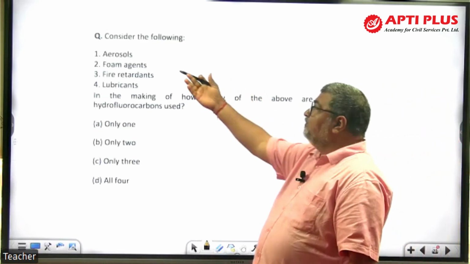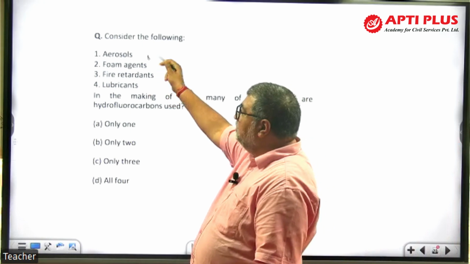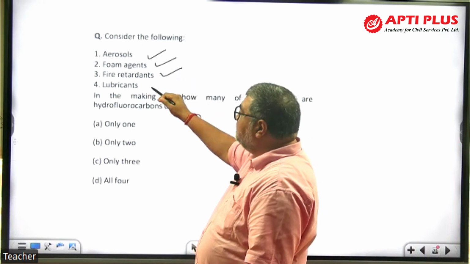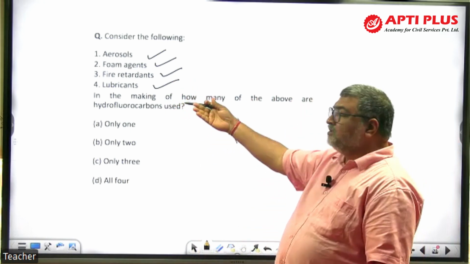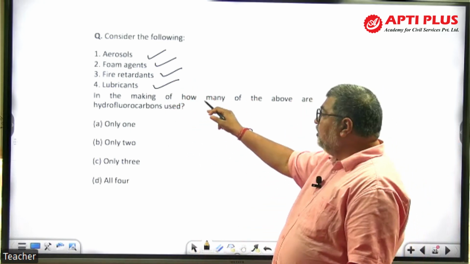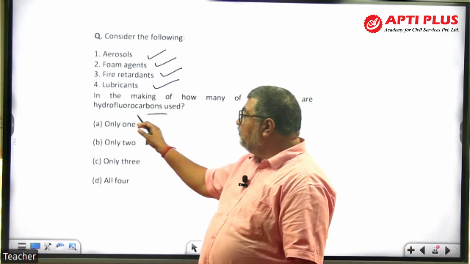Now look at here. Consider the following: aerosols, foam agents, fire retardants, lubricants used in vehicles, lubricants in machines, all lubricants. In the making of how many of the above is hydrofluorocarbon used?